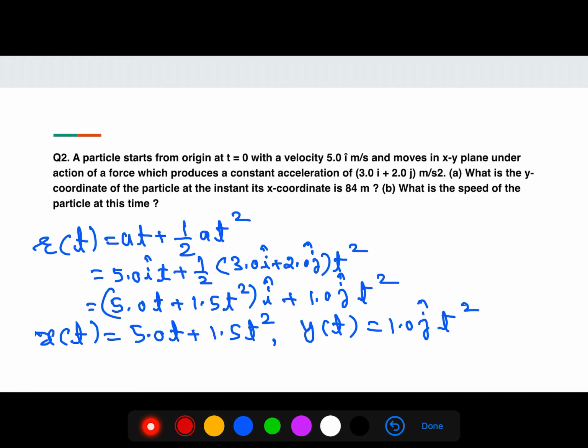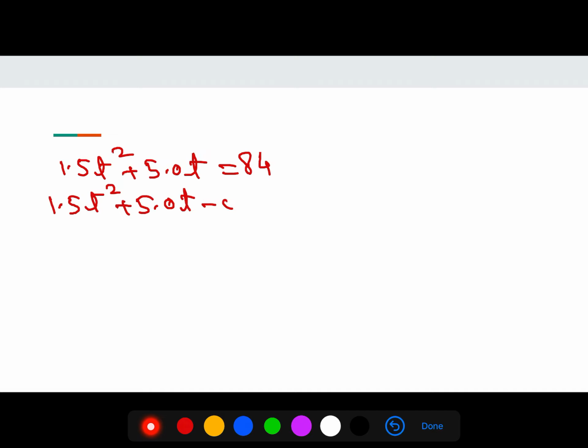Then the x coordinate is 84, so 1.5 t square plus 5t is equal to 84, or 1.5 t square plus 5t minus 84 is equal to 0.